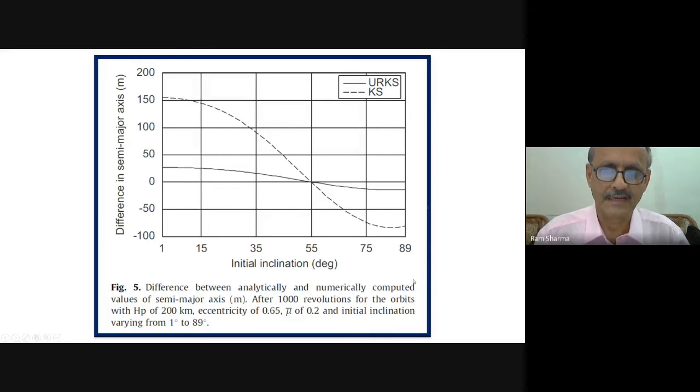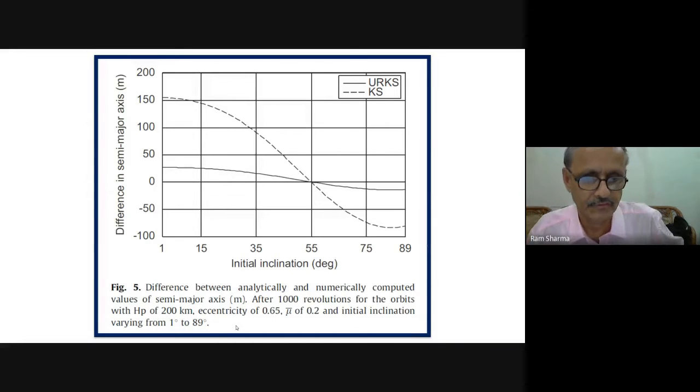Difference between analytical and numerical computed values of semi-major axis in meters after 1000 revolutions for the orbit with 200 kilometer perigee altitude and this eccentricity. Its apogee will be of the order of 25,000 kilometers, because 7.3 goes to around 36,000 kilometers. So these errors are not much there.